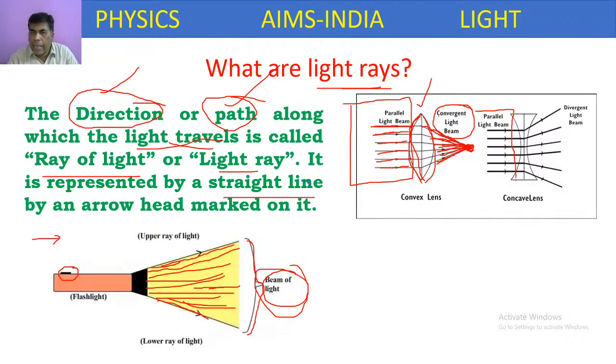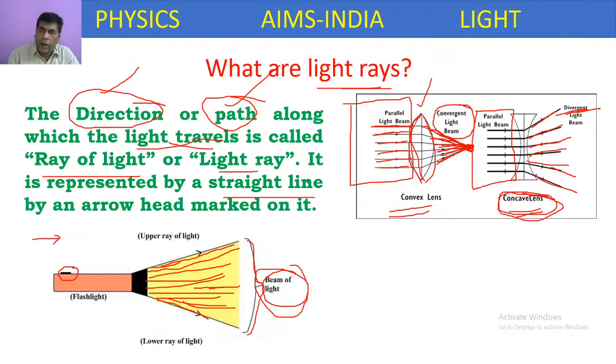Suppose the same kind of parallel light beam, instead of a convex lens, passes through a concave lens. Then what happens? After passing through the concave lens, the light rays move away from one another, which means they are diverging. They are going away from one another. This kind of beam is called a divergent light beam.